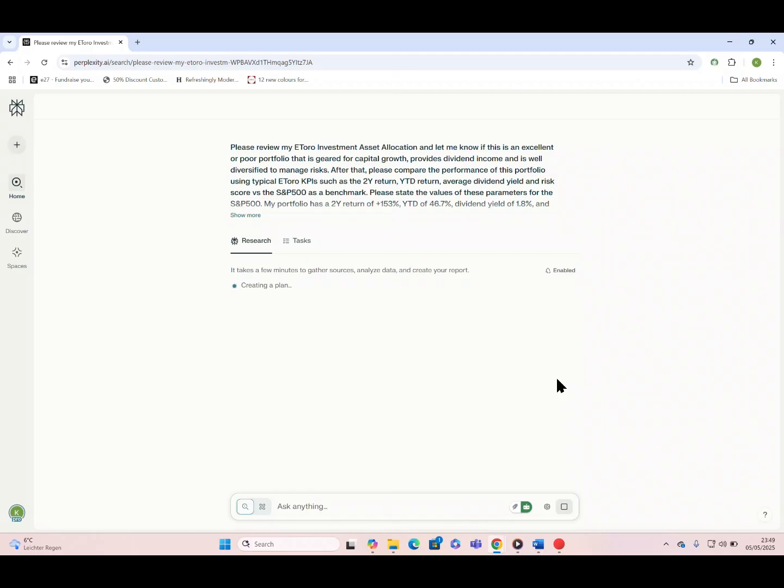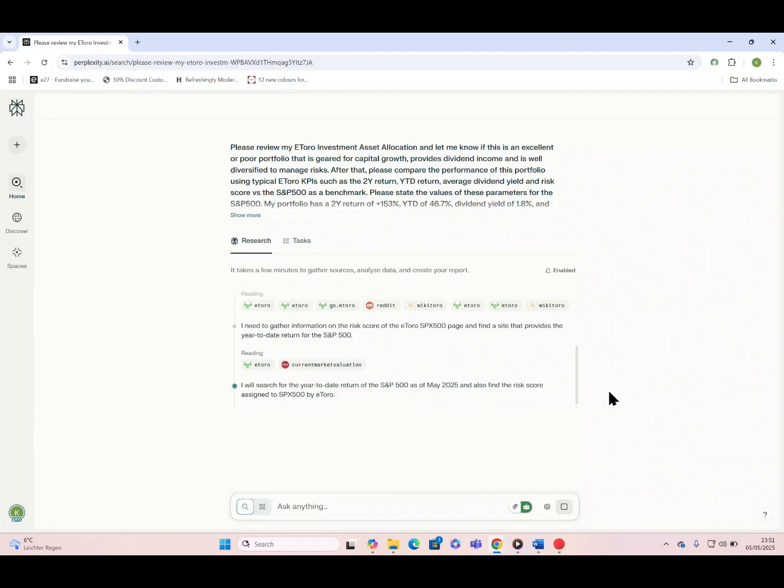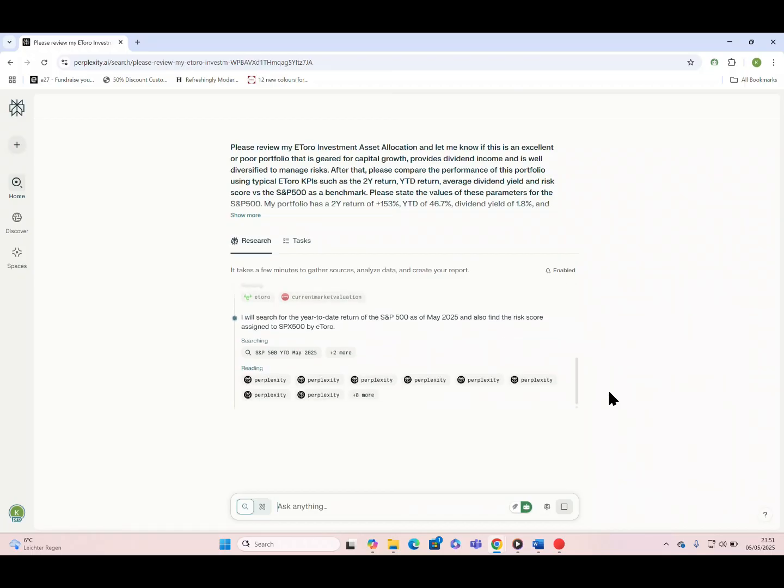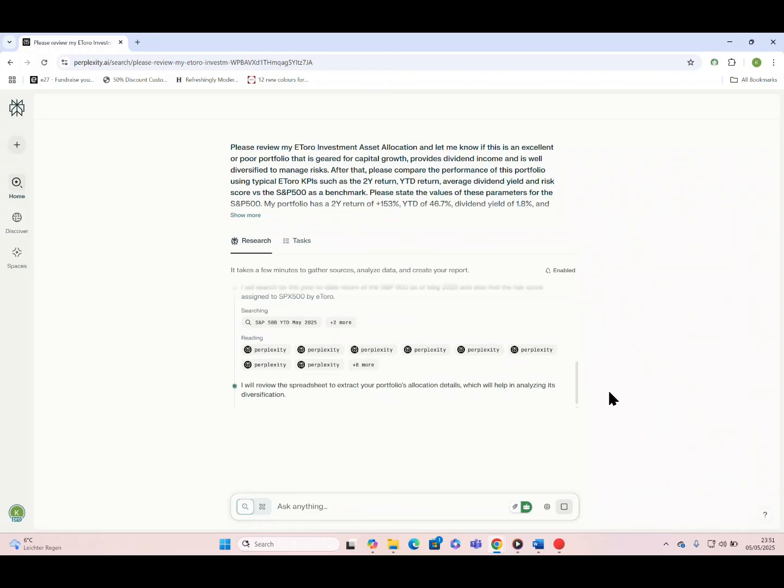In this case, here's how the process works. First, Perplexity takes all the detailed information from my portfolio file, every holding, asset class, and allocation. Then, it pulls up the latest performance metrics for the S&P 500 to use as a benchmark. The really cool thing about this is that it then goes ahead with Python, programming what it needs to do. When it is done, it processes the data, calculates returns, dividend yields, and risk scores, and then directly compares my portfolio's results to the S&P 500.